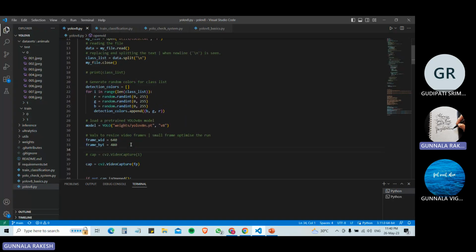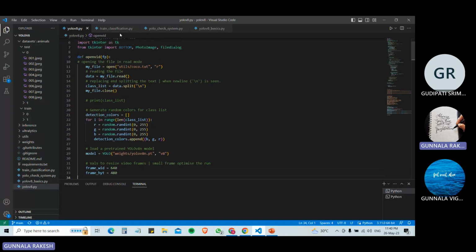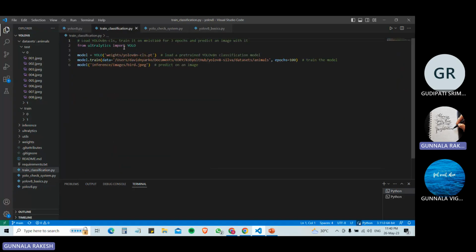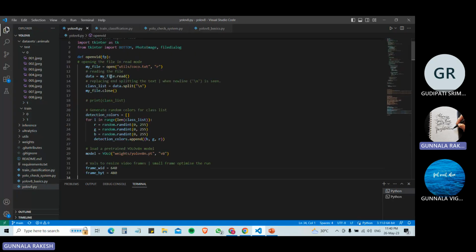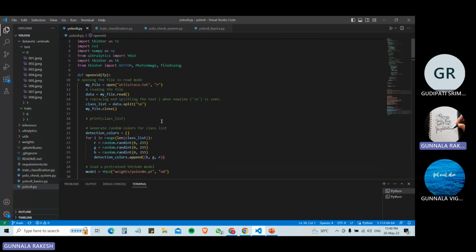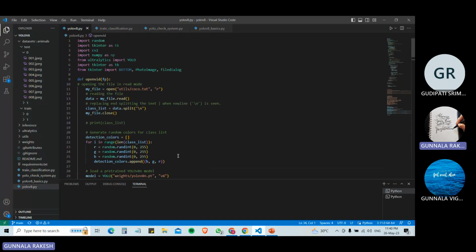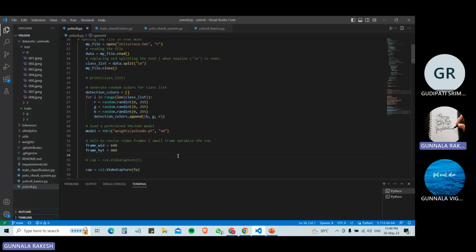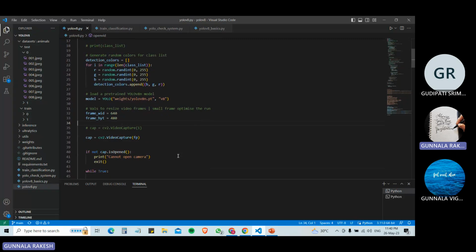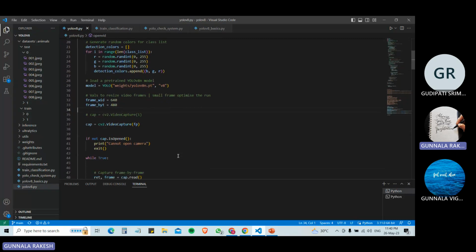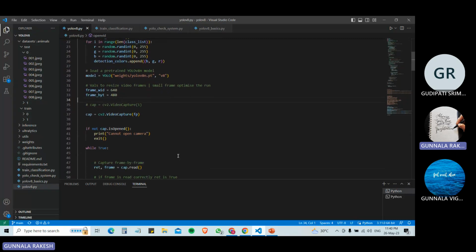Inside the OpenVideo function, the program loads a text file, coco.txt, that contains a list of object classes, generates random colors for each class, and then loads a pre-trained YOLO model from file using the utilities library and sets the desired width and height of the frame to be processed.